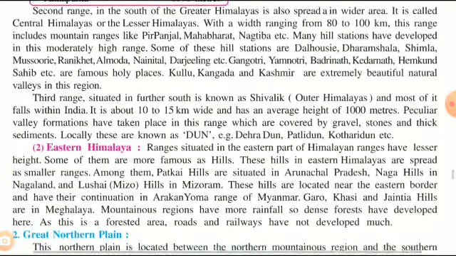The third range is termed as Shivalik, and most of it is in India. It is about 10 to 15 kilometers wide and has an average height of 1000 meters. There are many wonderful valleys in this region, formed of gravel, stone, and thick sediments. These are known as Dun, that is Dehradun, Patlidun, and Kotharidun. That's why it is termed as Dun.